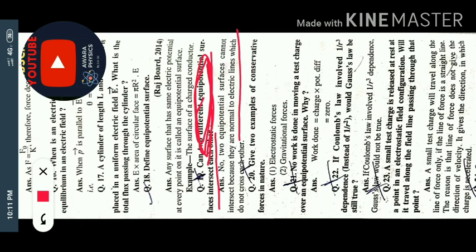Okay, and electric field is a vector quantity, and this concept I already explained in the videos of chapter number 1. Now let's come to question number 20. Give two examples of conservative force in nature. See, the question is, give two examples of conservative force. So try to understand what you mean by conservative force.